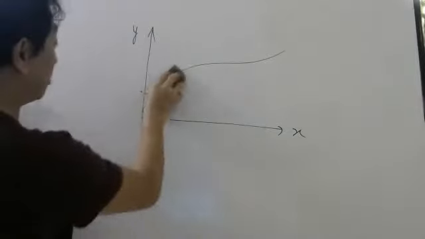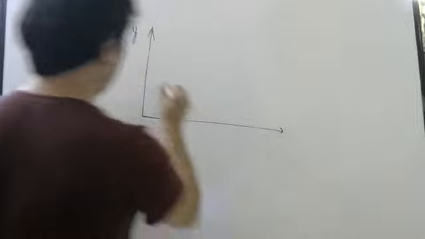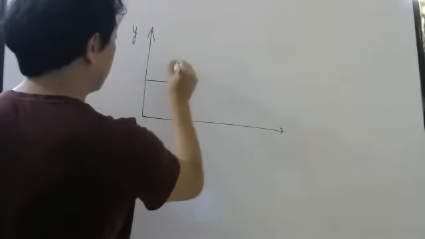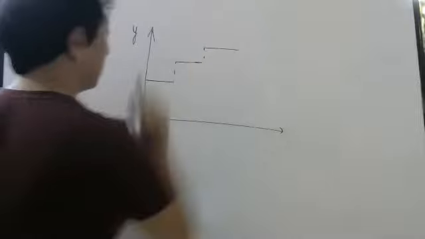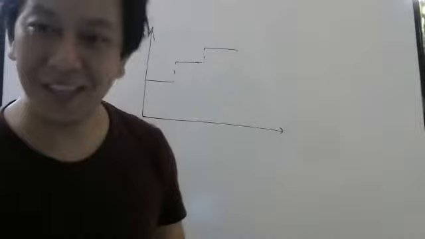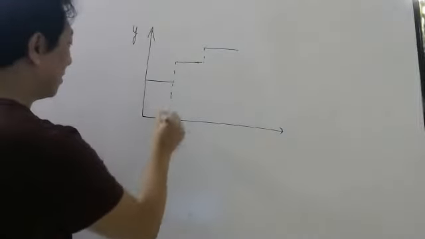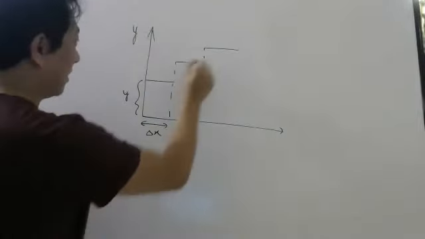Suppose the graph was like this, students. Down, down, down like this. Then we don't have to use integration for this. Why integration for this? Do it easily. This is y1. This is delta x, let us say.